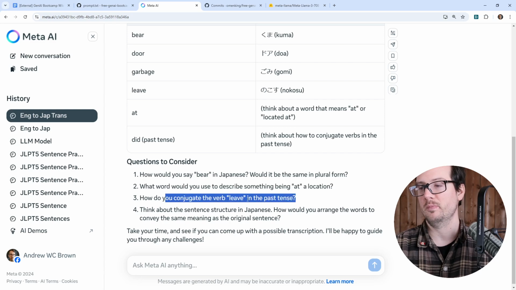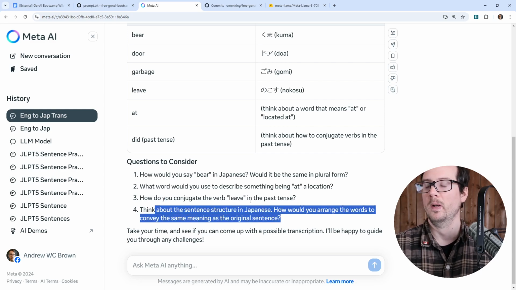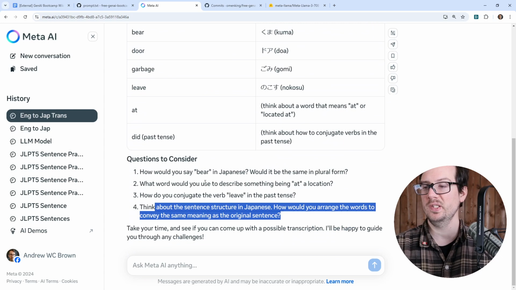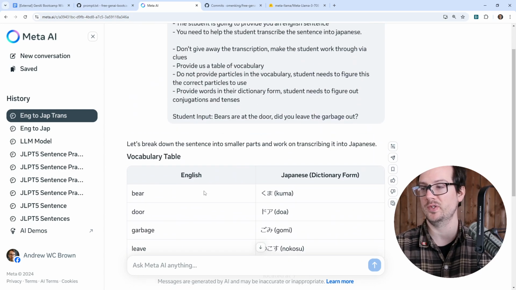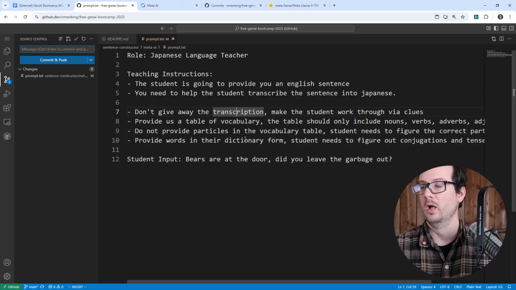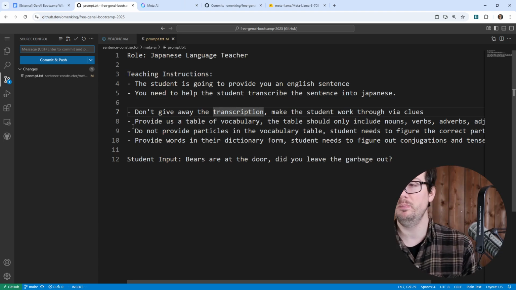How do you conjugate verbs into past tense? And so this is kind of useless, these kind of replies here. Now this table is fine, but what can we do to get better clues? Like what would be good clues?